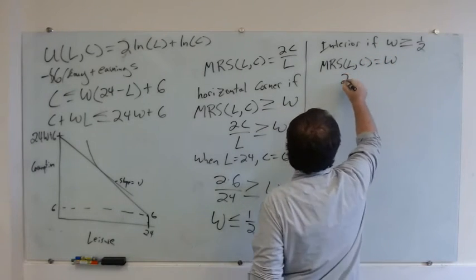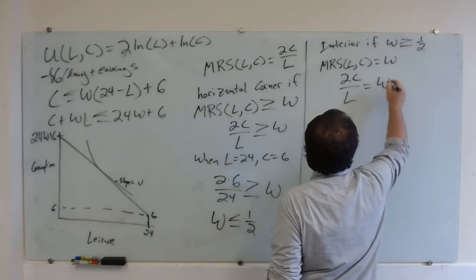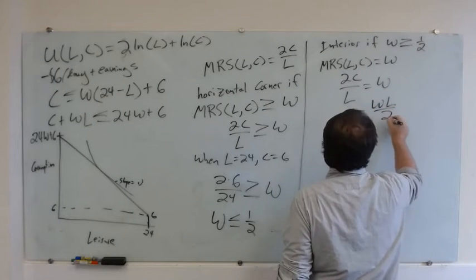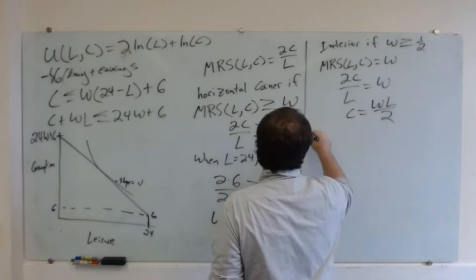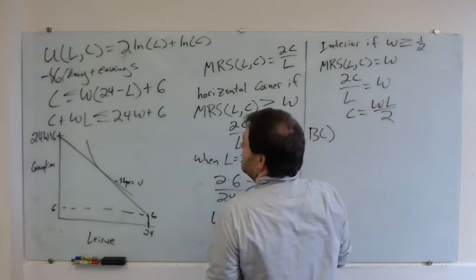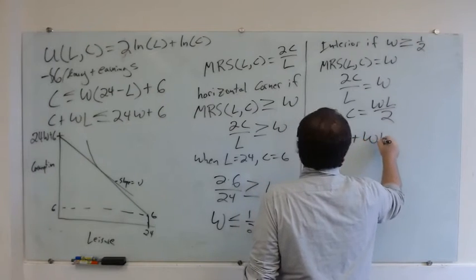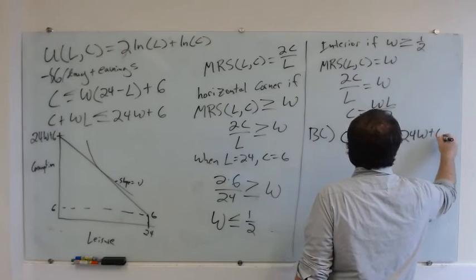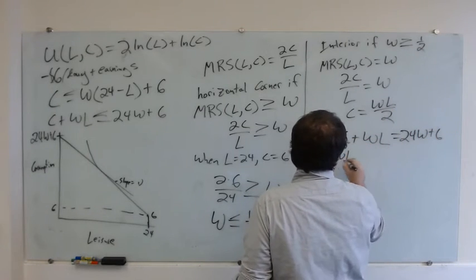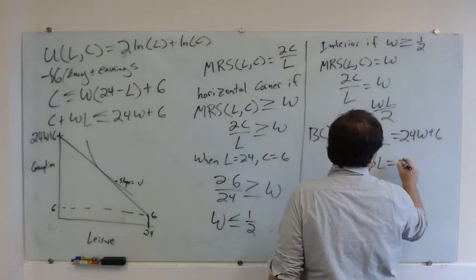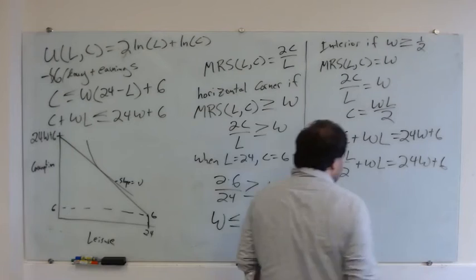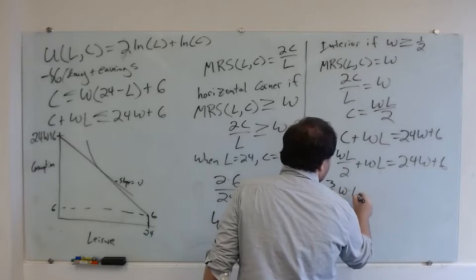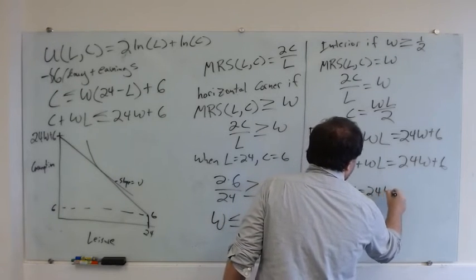So 2C over L equals W. Let's say C then is going to equal WL over 2, right? Plug this into my budget constraint. So then I would say C plus WL equals 24W plus 6, right? So WL over 2 plus WL equals 24W plus 6, right? So that means 3/2 W times L equals 24W plus 6.